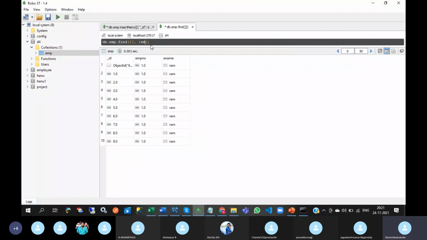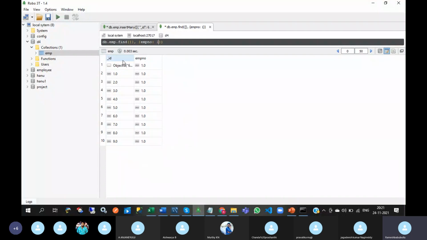I want the EMP number field only. For that, you need to write another curly bracket after this existing curly bracket. Write the field name and put 1. Then observe this, only the employee number column will be displayed.